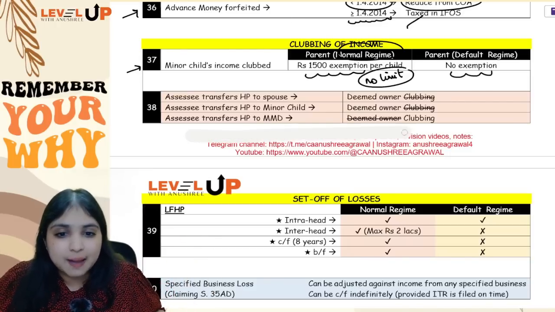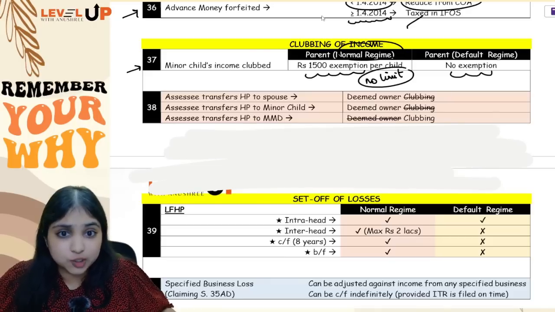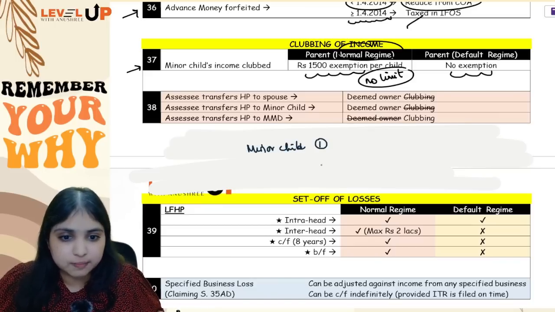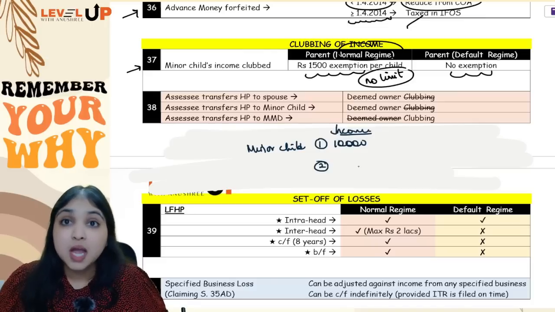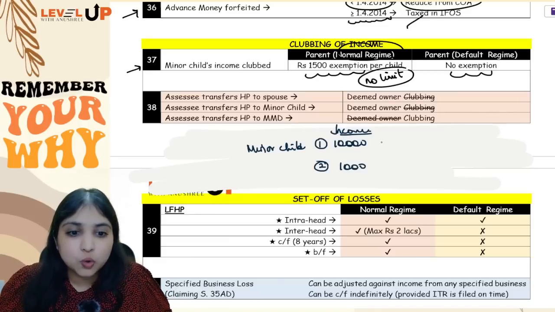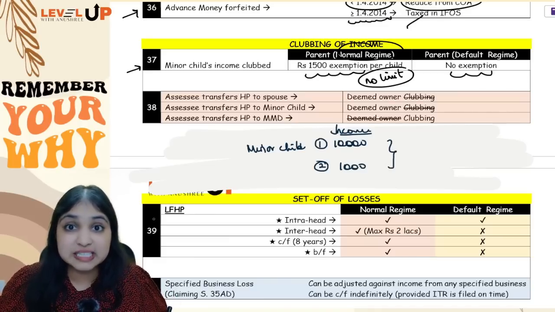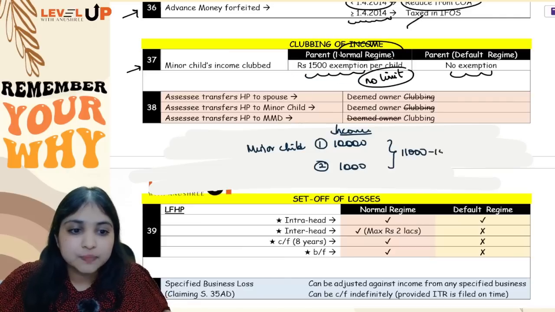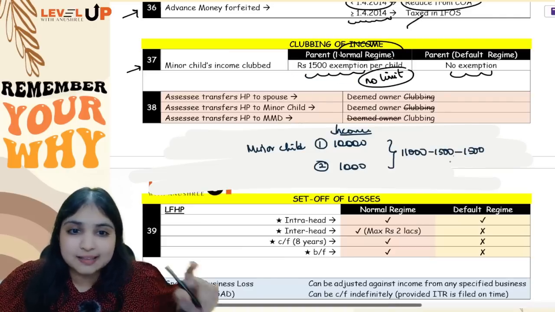Now what mistake happens over here, I'll tell you. See, listen to me. Let us say the assessee has 2 minor children, minor child 1 and minor child 2. Minor child 1's income is 10,000 rupees, which is being clubbed with the assessee's income. Minor child 2's income is 1,000 rupees, which is also being clubbed. So total, how much is the minor children's income being clubbed? 11,000. How much section 10(32) exemption will you get? 1,500 for one child, 1,500 for the second child, total 3,000. Like this you should not do.